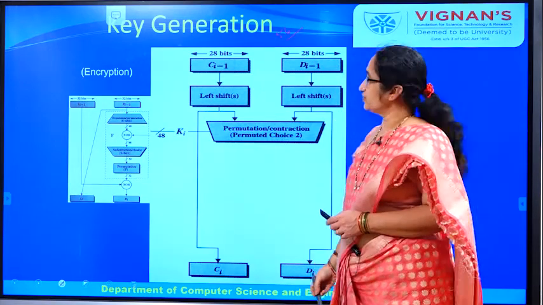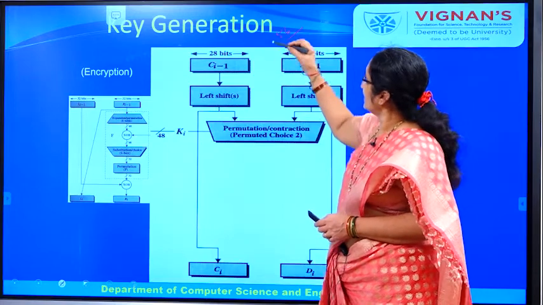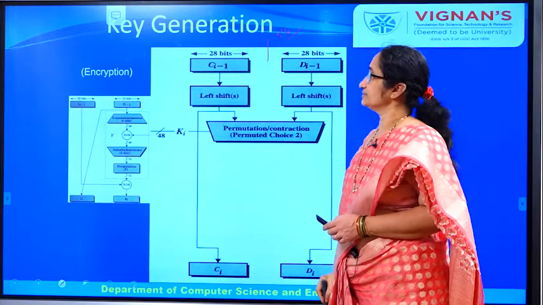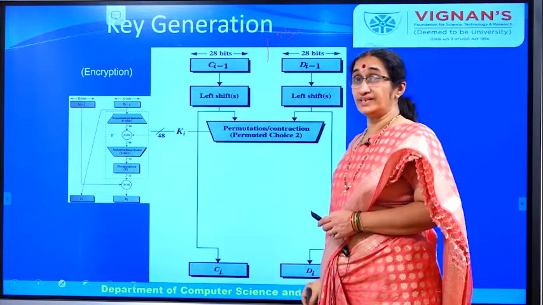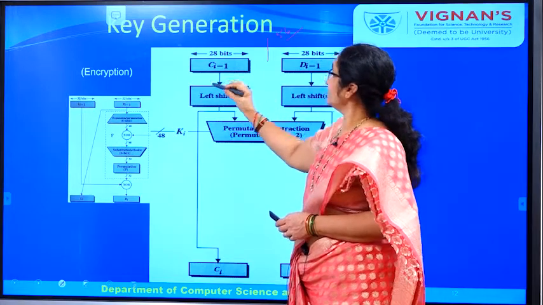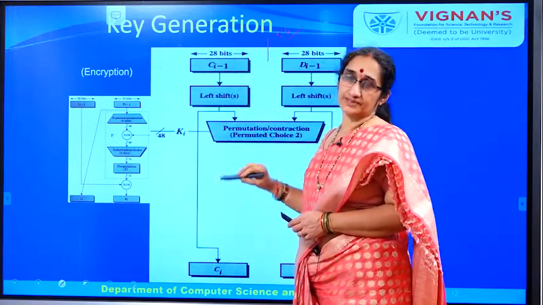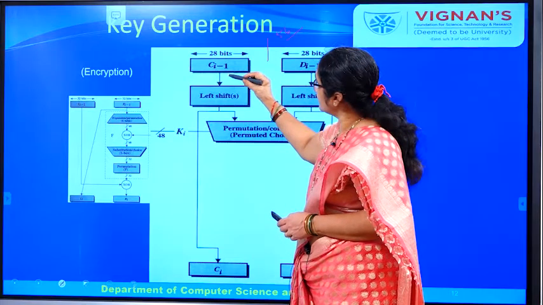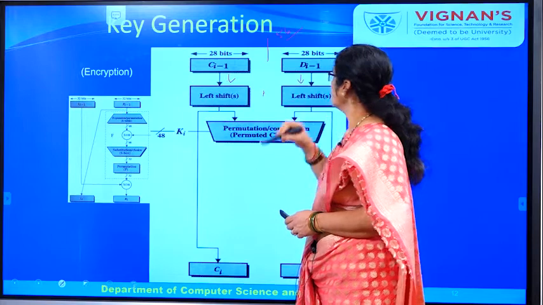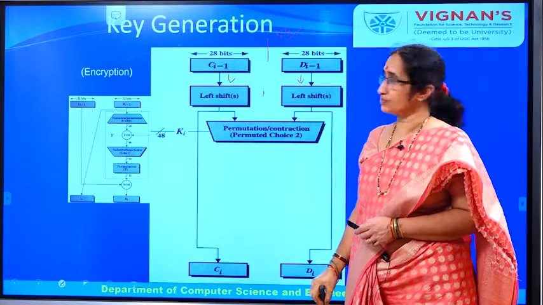This 56 bits we divide into two parts, 28 bits and 28 bits. Depending upon the round number, each 28 bits is sent into a left circular shift box.